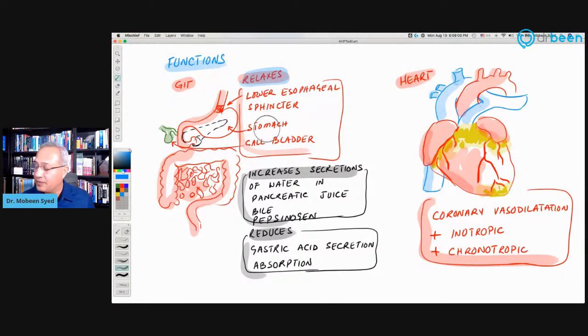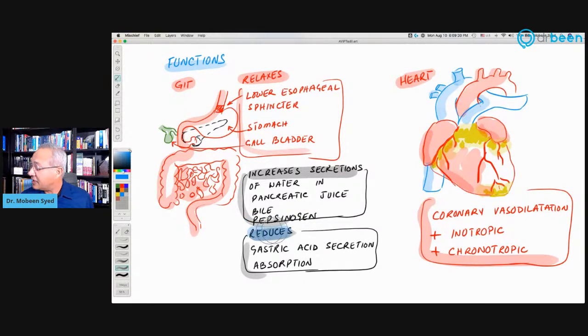relaxes the VIP, the vasoactive intestinal peptide. It relaxes the lower esophageal sphincter. So the lower esophageal sphincter somewhere over here is relaxed. Stomach is relaxed. Gallbladder is relaxed. So that is one. The VIP also increases the secretions of water in pancreatic juice, bile, and it also increases the pepsinogen production by the T cells. So secretions are increased in general.